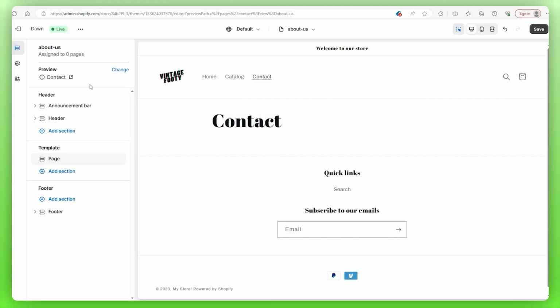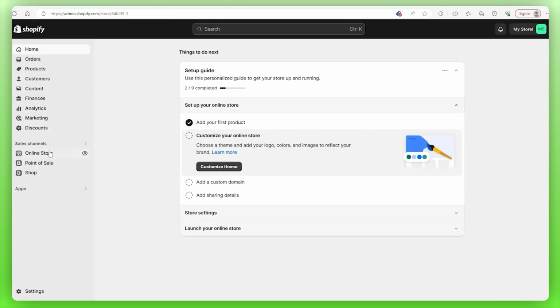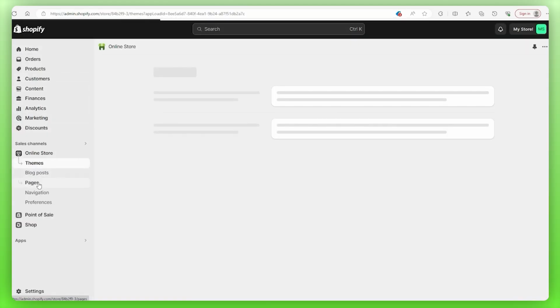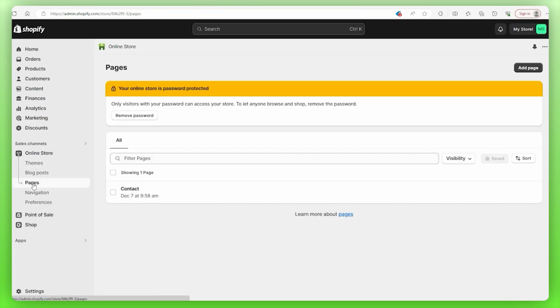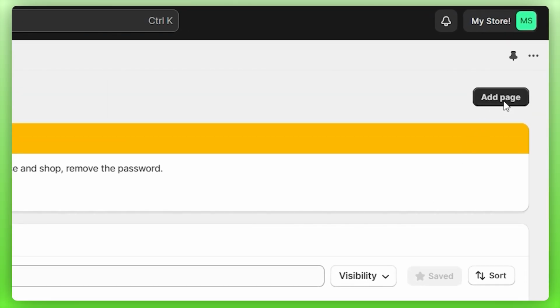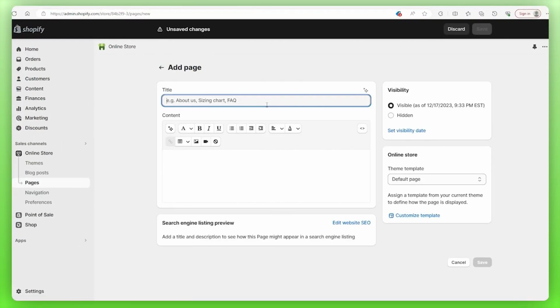So let's head back to our dashboard, go down to the online store, click it, and then you'll see a tab called Pages. You go there and you'll see the contact page that is already a part of the Dawn template. So what we need to do is create a new one. So go to the top right where it says Add Page, and the crucial thing here is to go to the title and change it. For this one, we'll call it About Us.